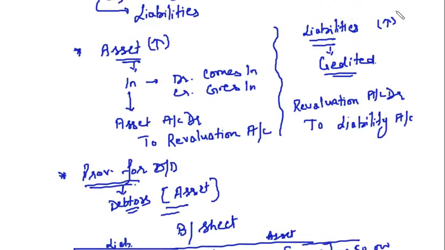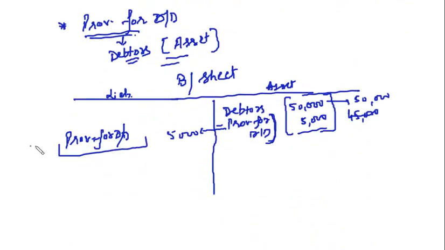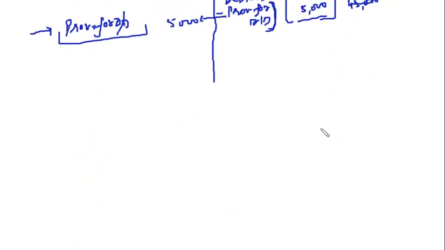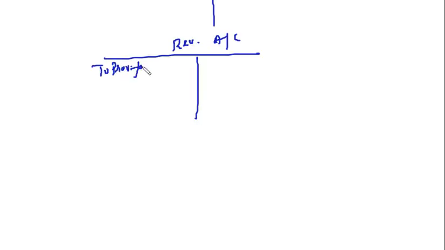If there is an increase in provision for doubtful debts, if you are creating provision or increasing the amount of provision, that means you are increasing your liability. And if there is an increase in the liability, what is the journal entry? Revaluation to liability. How will you show it in the revaluation account? In the revaluation account, you will show it as to provision for doubtful debts 5,000.